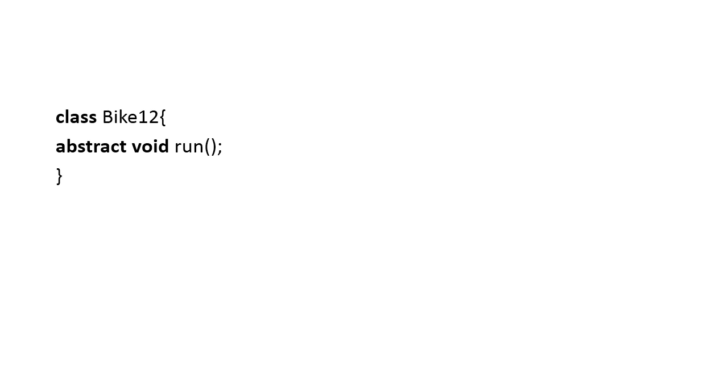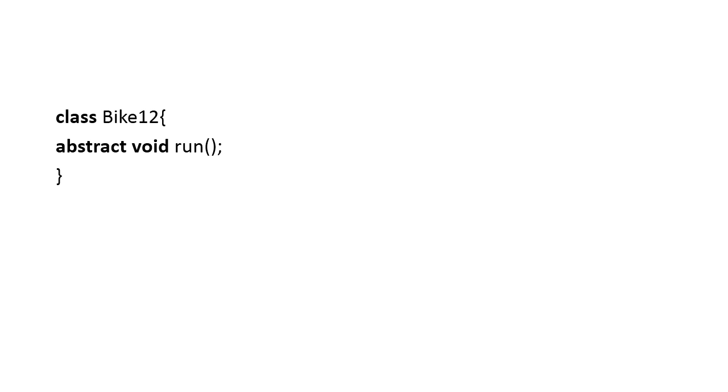It is invalid, because remember one thing: if I give any abstract method inside a class, then the class must be abstract, otherwise it will give a compile time error. So in this code it will give a compile time error.